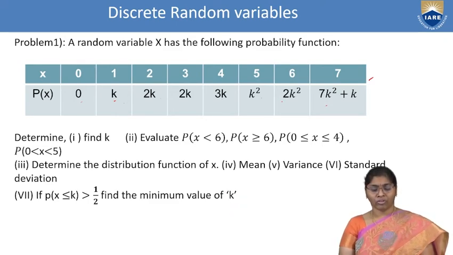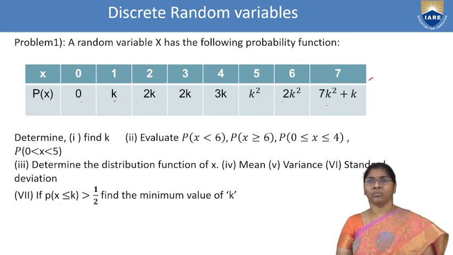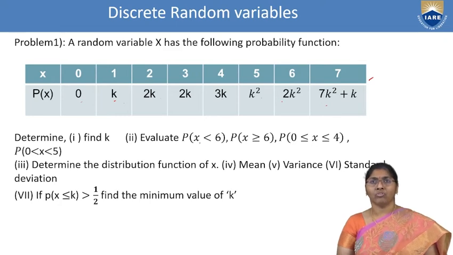How many are there? First, find the k value and less than 6 values. How many probabilities are there? Less than 6 and greater than or equal to 6. Less than 6 means 0, 1, 2, 3 up to 5 only, that means below 6. Greater than or equal to 6 means 0 to 6 also.